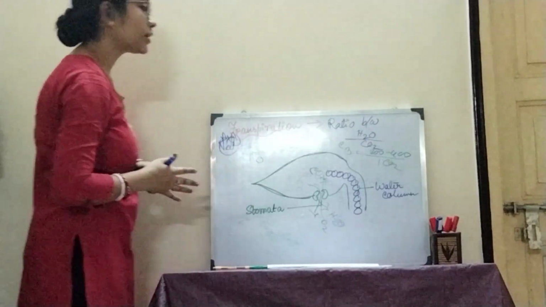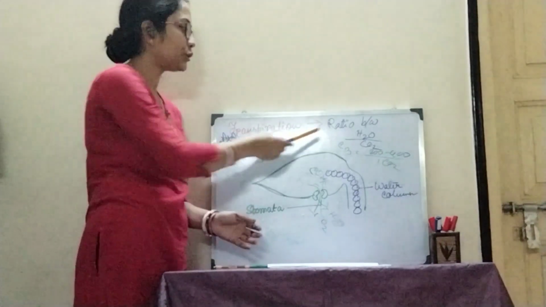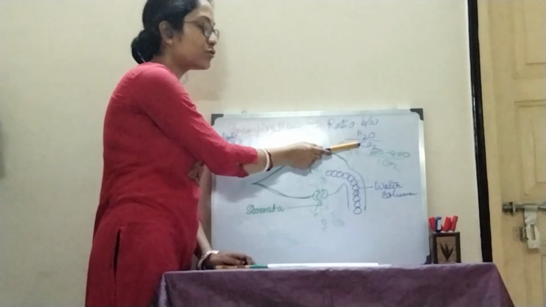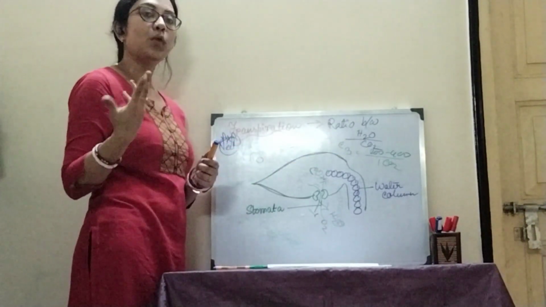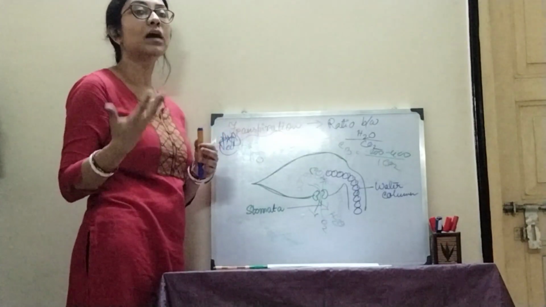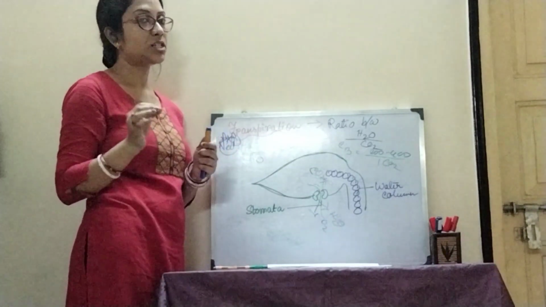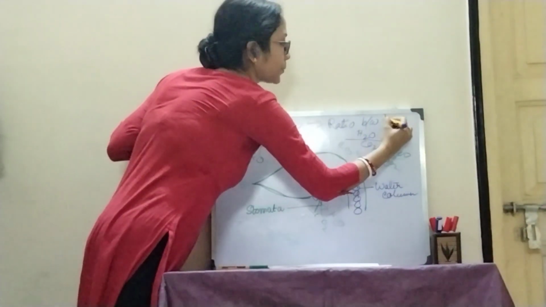The next important part is the transpiration ratio. What is the transpiration ratio? The ratio between water molecules lost and entry of carbon dioxide. Upon losing water molecules, how many molecules of carbon dioxide get entry inside the leaf is called the transpiration ratio.